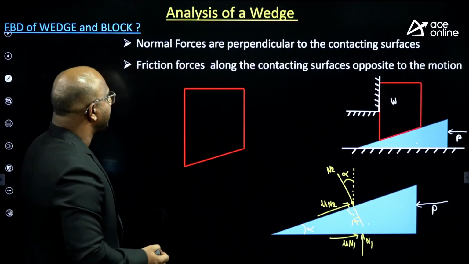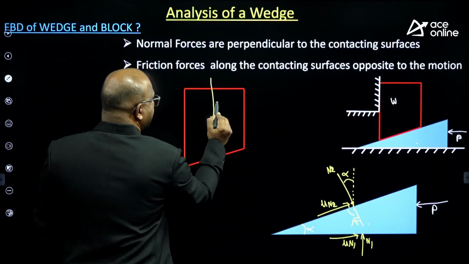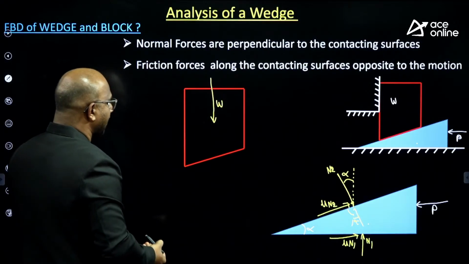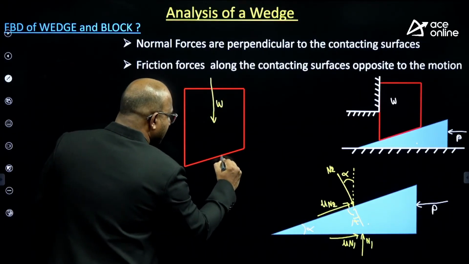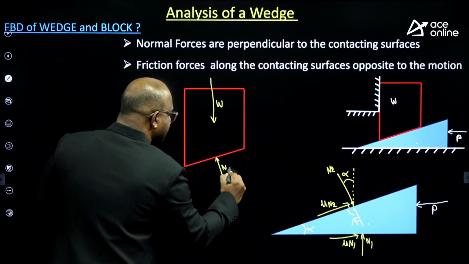Now I am drawing the FBD of the block. First, the representation of the weight. Here no external force is there, guys. And the surroundings, tell me, sir: this is giving reaction downward. This will give the reaction upward, same N2.